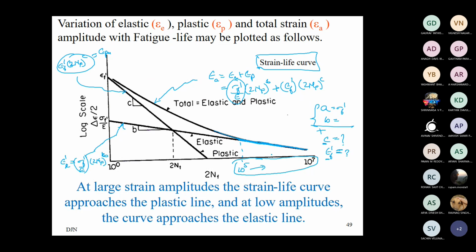Therefore, in the very high life region, high cycle fatigue at a much greater level, 10 to the power 5 and above, we can see the S-N approach and the strain life approach provide almost similar answers. Okay, fine.